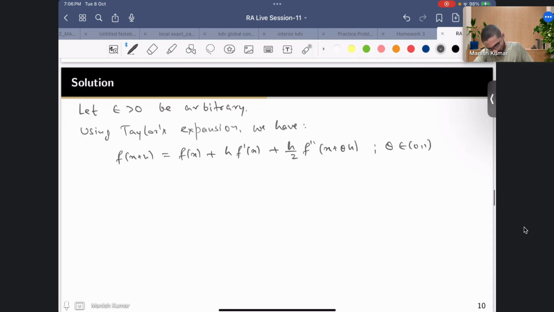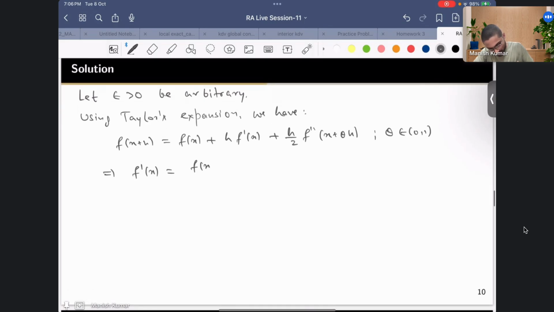From here what I can write is my f prime of x is equal to f of x plus h minus f of x upon h, and then you have minus h by 2 f double prime x plus theta h.